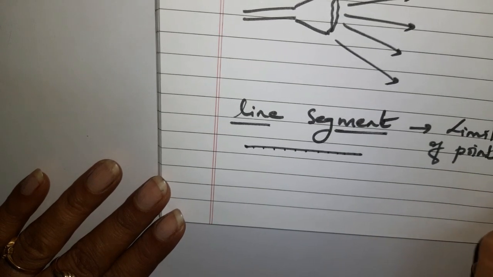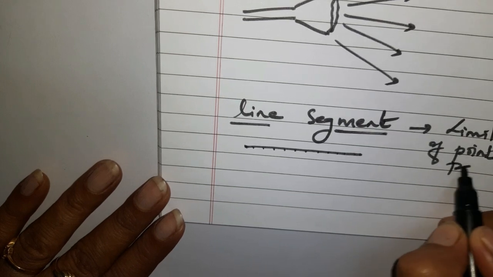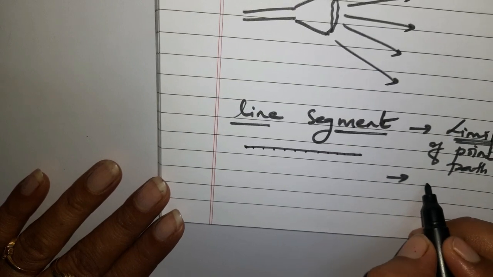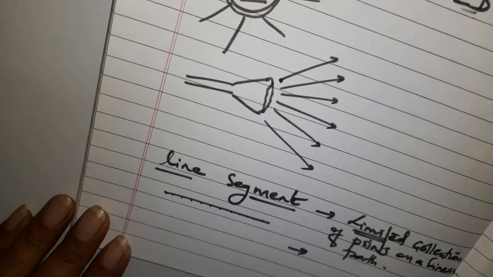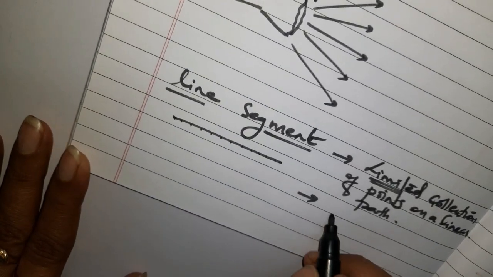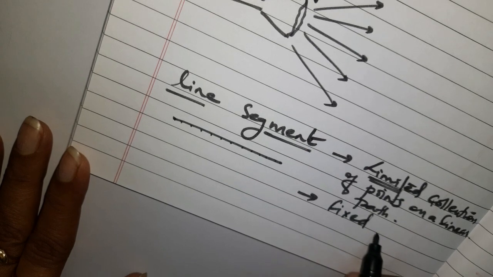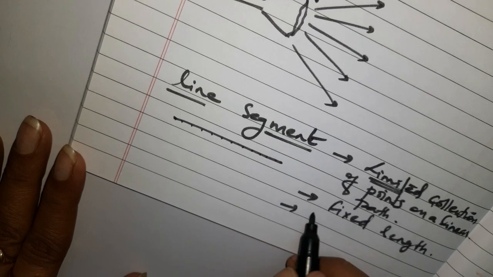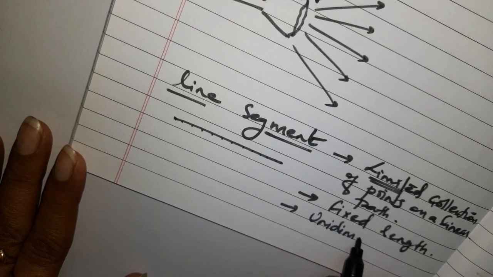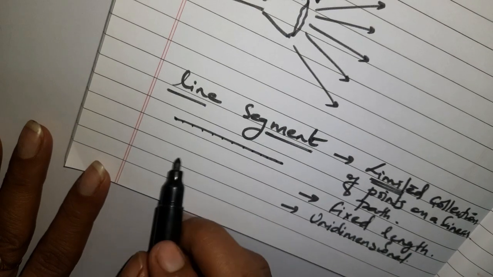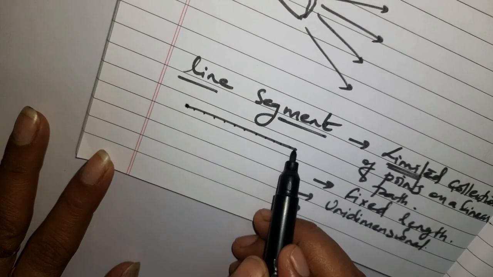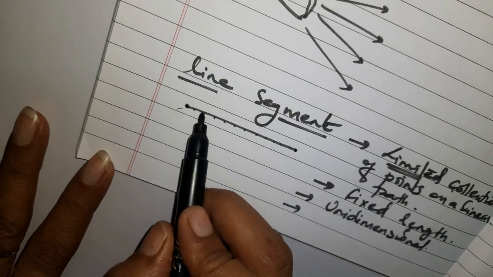on a linear path. When I'm saying limited collection, it means it must have limited length, or you can say that it must have fixed length. Fixed points are there, it means fixed length is there, right? And again, it is also unidimensional, because it will show either the length or the breadth or the height, right? Now, how many endpoints are there? Just tell me. You can see that there are two endpoints.